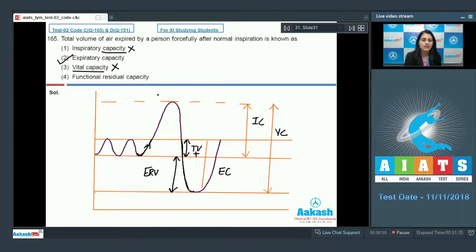The last option given is functional residual capacity. And what is functional residual capacity? Functional residual capacity is the volume of air that remains in lungs after normal expiration. So this is an incorrect option. So the correct answer for this question is option number 2. Let's move on to the next question.